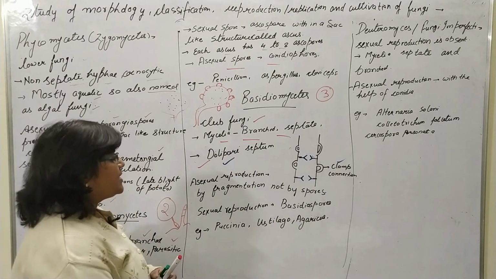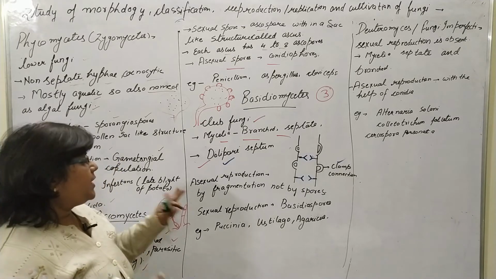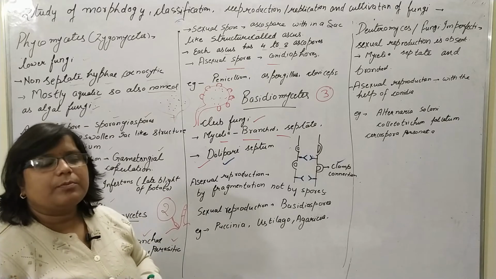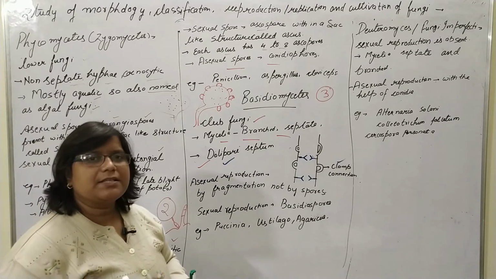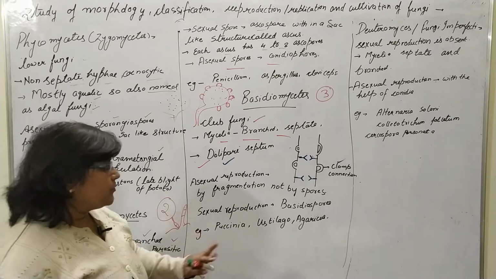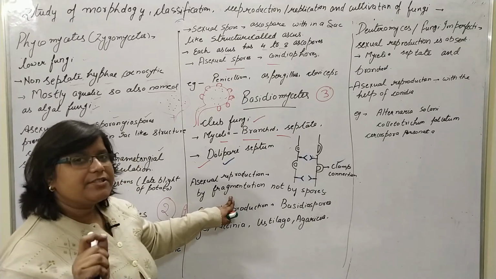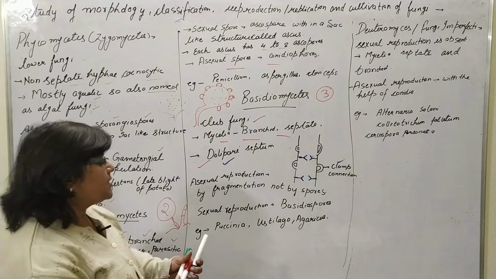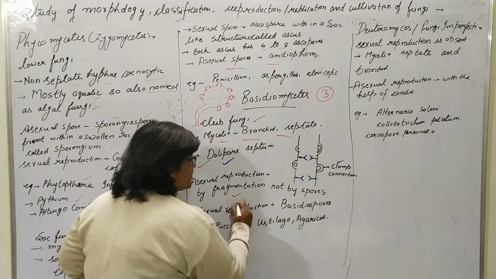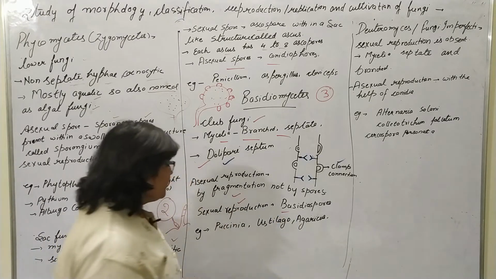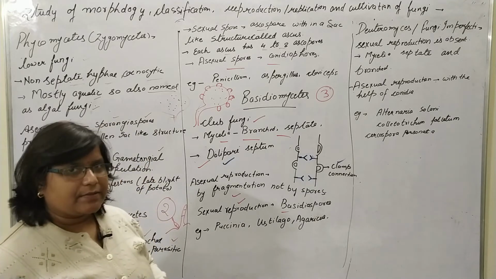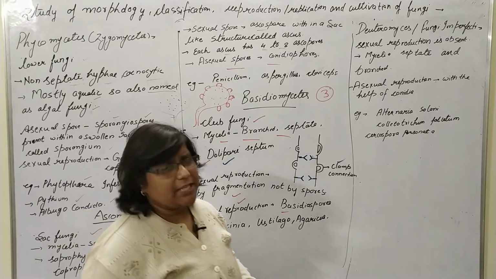Asexual reproduction here takes place not by any kind of spore, but only by fragmentation. The sexual reproduction is by basidiospores. The examples are Puccinia, Ustilago, and Agaricus. You can include more examples if you have them.